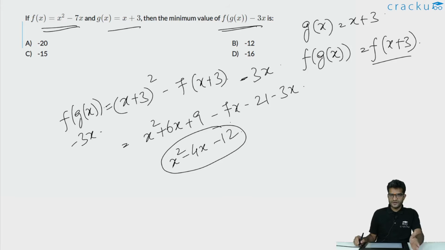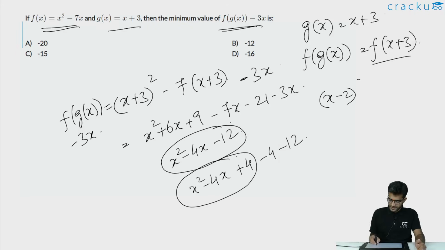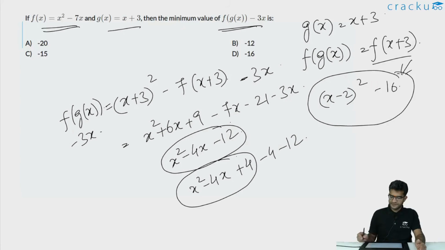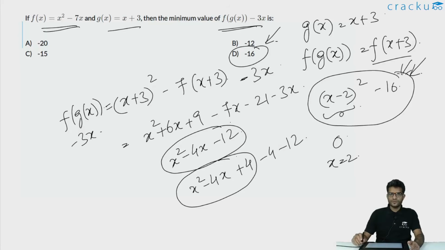If you are trying to find out the minimum value of this expression, let us try to complete a perfect square. So this is x² − 4x + 4 − 4 − 12. We have just added and subtracted 4. The reason for that is because x² − 4x + 4 is equal to (x − 2)², minus 16. We are trying to find out the minimum possible value of this particular expression. The minimum value of (x − 2)² is 0. Because this is a perfect square, the minimum possible value is 0 and it happens when x is equal to 2. So the minimum possible value of the given expression will be −16 and this happens when x is equal to 2.